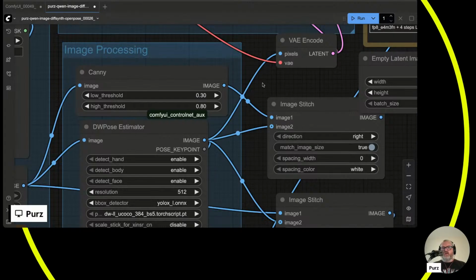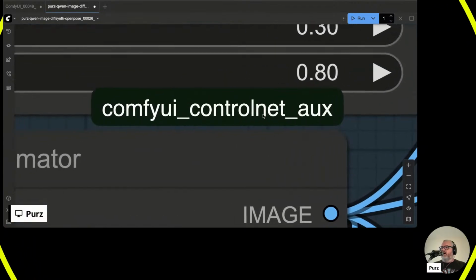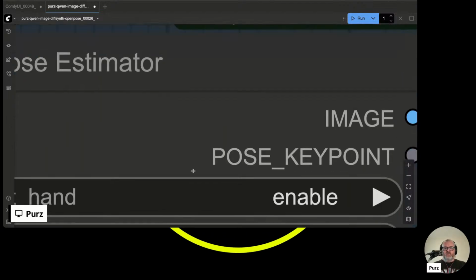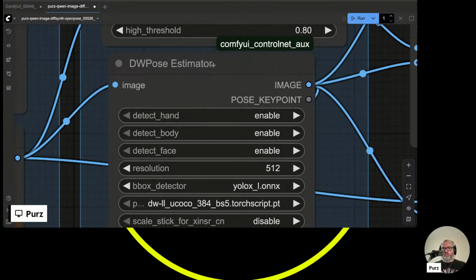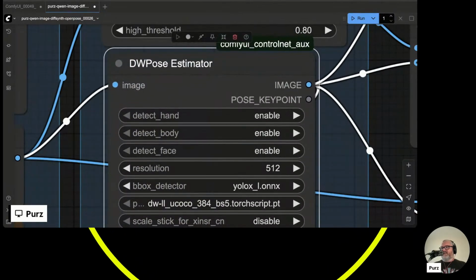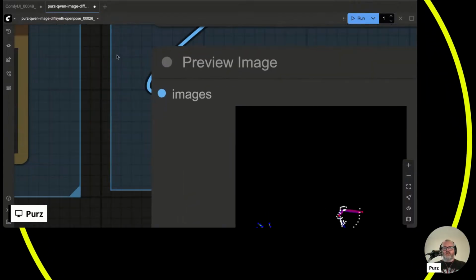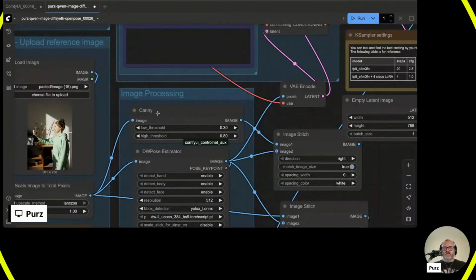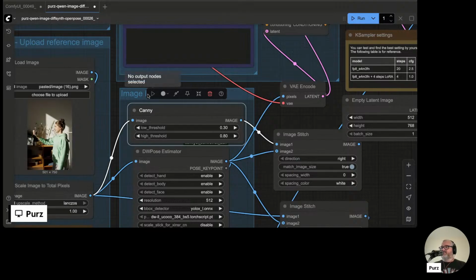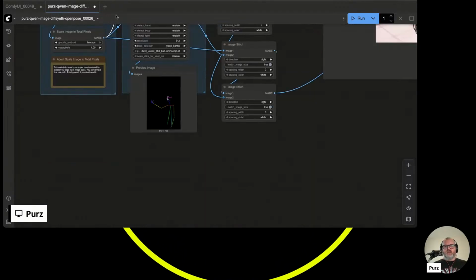In your manager, you can get the ComfyUI ControlNet Aux nodes, and those will add the preprocessors to your Comfy, and then you can use things like the DWPose estimator. This is what's pulling the skeletons out of the pictures. There's soft edge, canny, depth, there's a million kinds of depth, a million kinds of all these. So please experiment, have fun with it.